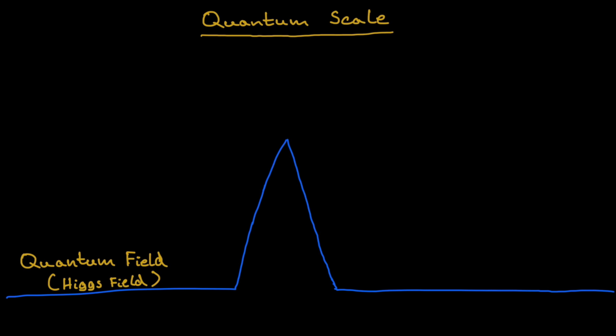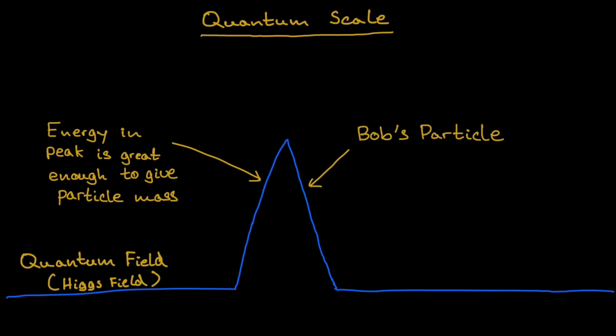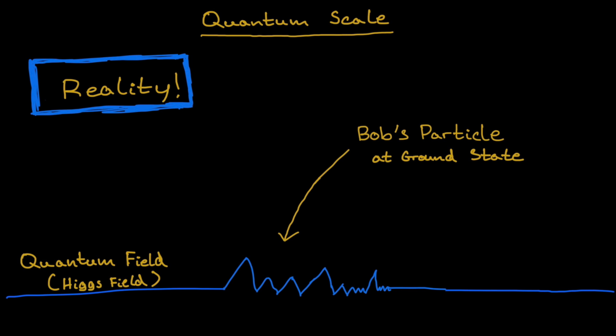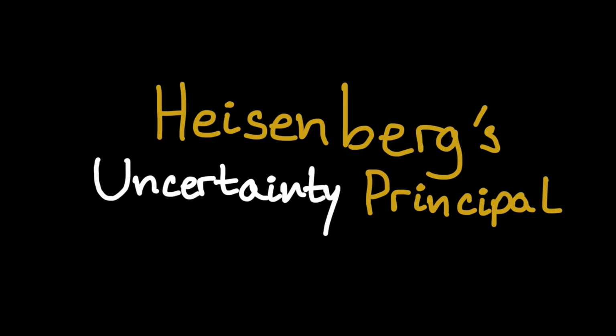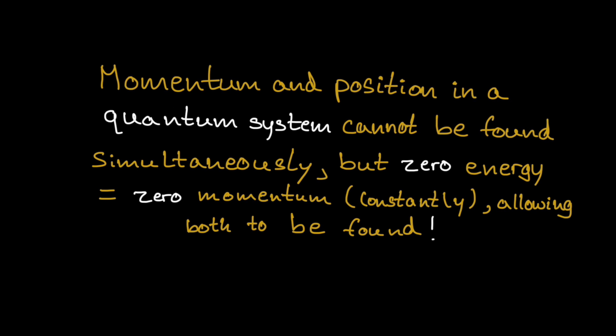No. On a quantum scale, Bob's particle exists as a high-energy point in a quantum field, a peak that gives it mass. In the ground state, the peak doesn't exist, but fluctuations in the field still mean that there is energy, zero-point energy. This happens due to Heisenberg's uncertainty principle, where zero energy means zero momentum, which makes momentum a constant, which shouldn't be known because then position can be known at the same time, which is impossible.